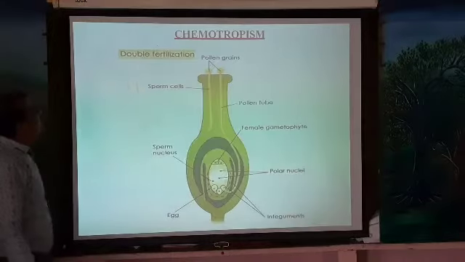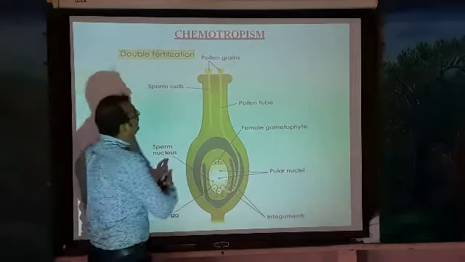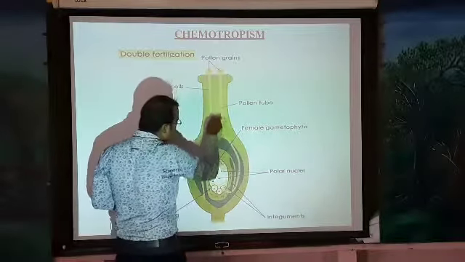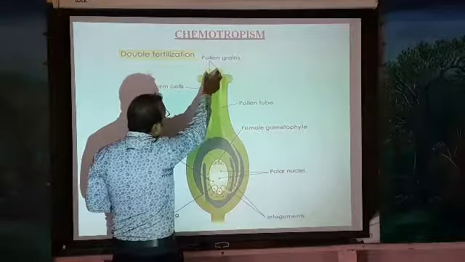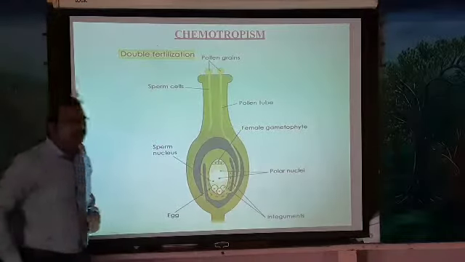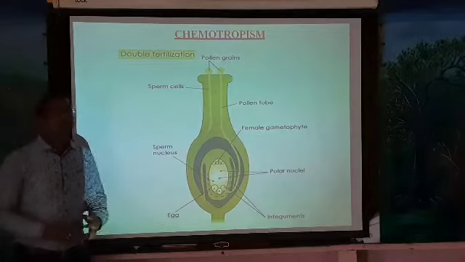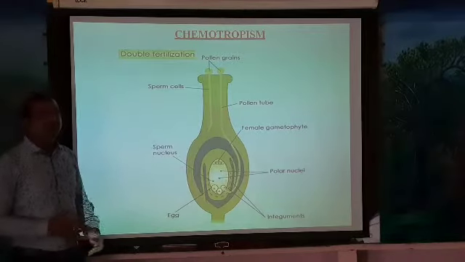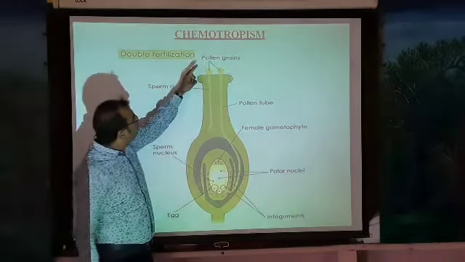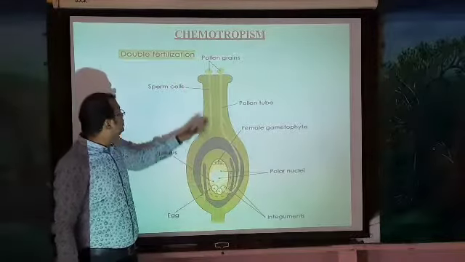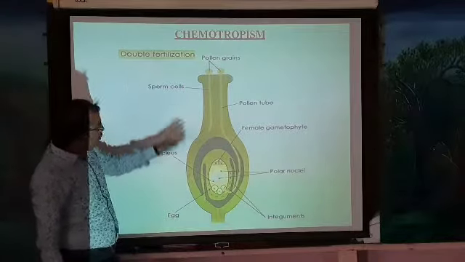Next one, chemotropism. Have you seen that? These are the pollens which grow towards the ovule. Why does it grow towards the ovule? Because of the chemical substances, which influence the growth of pollen grains towards the chemical. So it is an example of chemotropism.